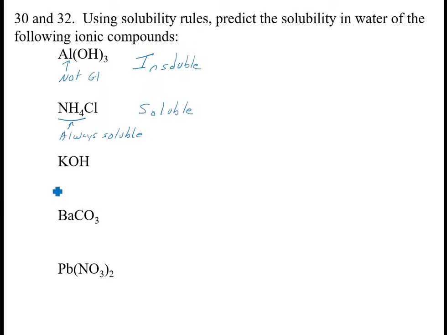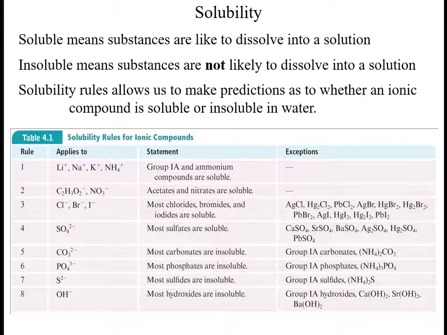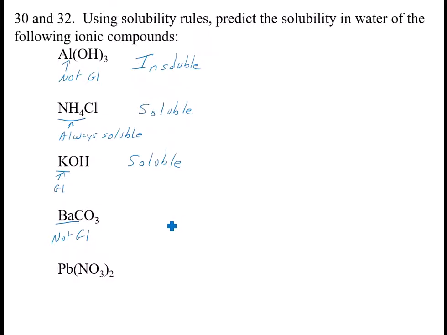Alright, I look at potassium hydroxide. Potassium is group 1, so therefore I don't care what it is attached to. It doesn't matter to me. It is soluble. Same rule as for this one. Now I come down to this. This is not group 1, so then I have to think about carbonates. Most carbonates are insoluble. The only exception is group 1 and ammonium. There are no other exceptions, so this one is insoluble.